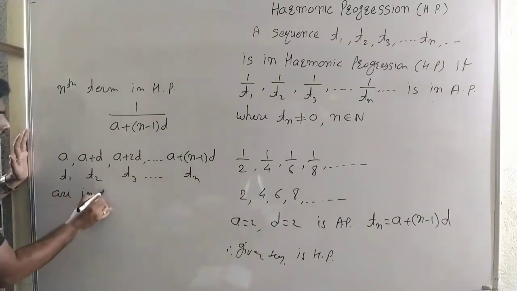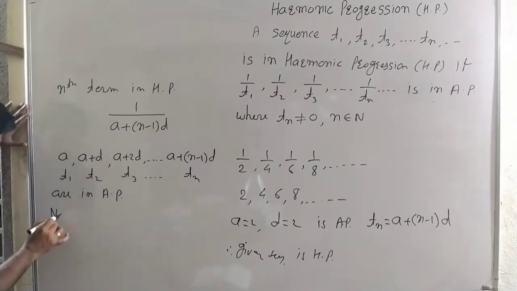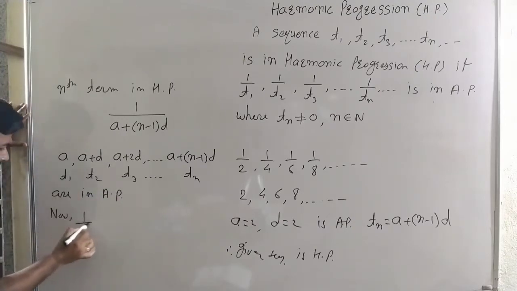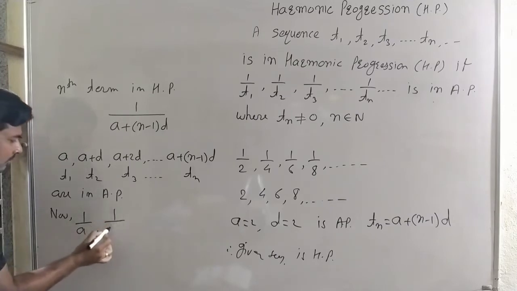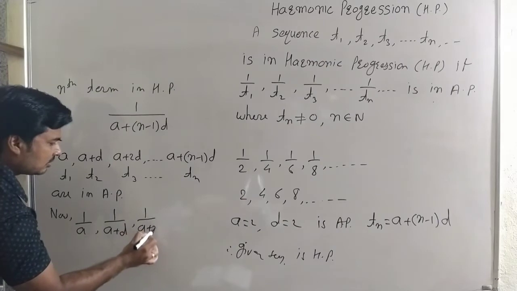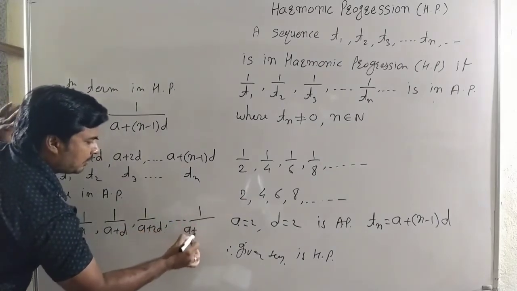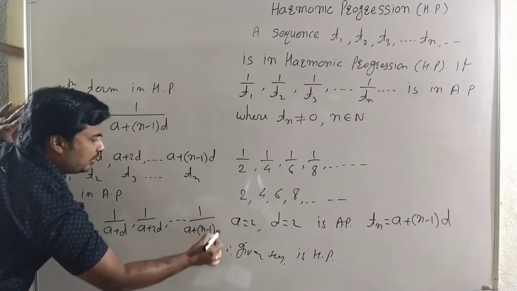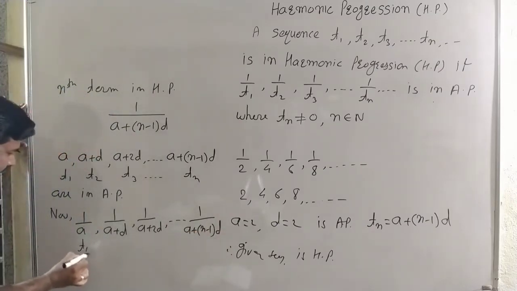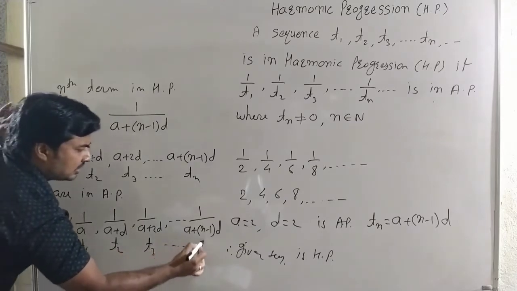These are in arithmetic progression. Now see carefully here: 1 by a, 1 by a plus d, 1 by a plus 2d, and up to 1 by a plus n minus 1 into d. Here it is term 1, term 2, term 3 up to term n.